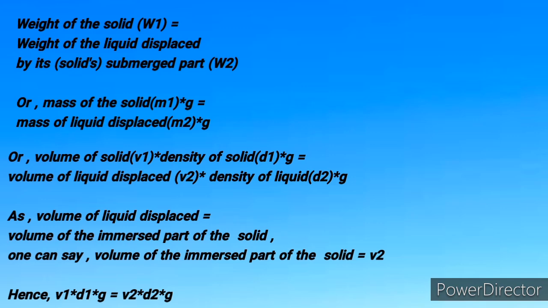Now, as I previously said, the volume of the liquid displaced by the submerged part of the solid is the volume of the submerged part of the solid itself. Right, it makes sense, because the amount of the solid that's submerged in the liquid is the amount of liquid that will be displaced. So, as you can see, I have written here, the volume of the solid times the density of the solid times acceleration due to gravity will be equal to the volume of the solid immersed in the liquid times the density of the liquid times acceleration due to gravity. This is, you can say, a formula that we derive from the law of flotation.